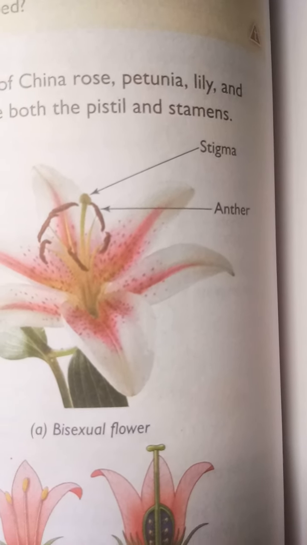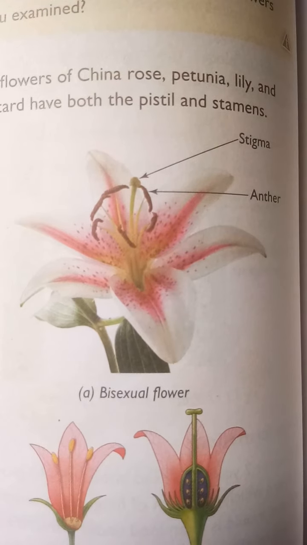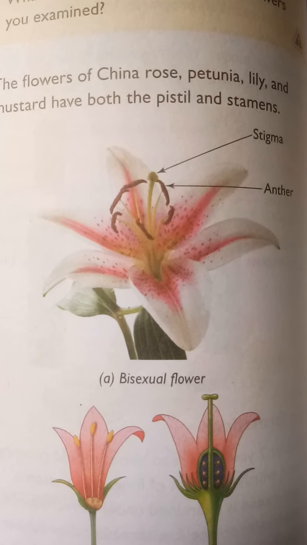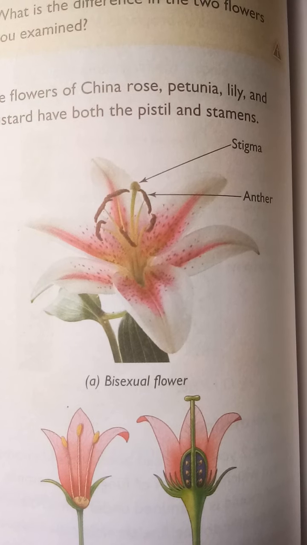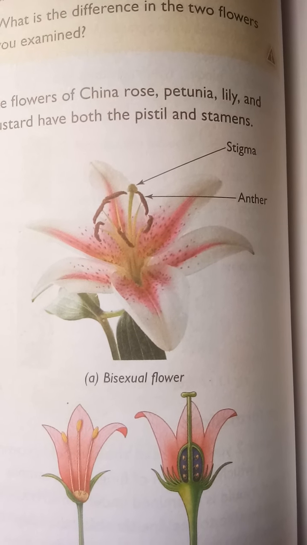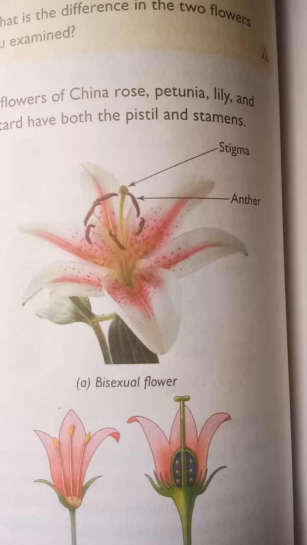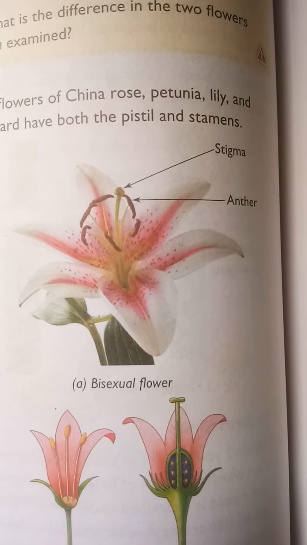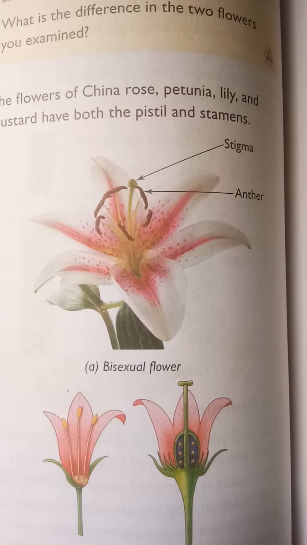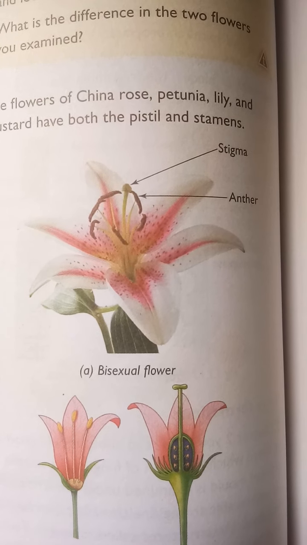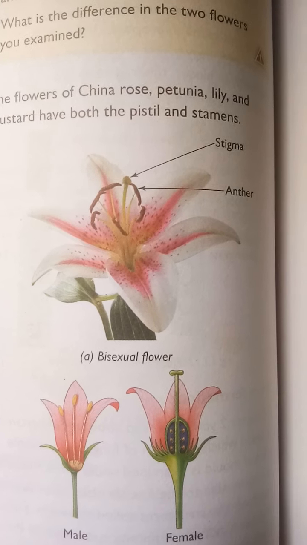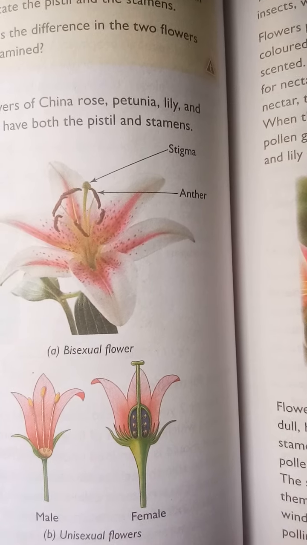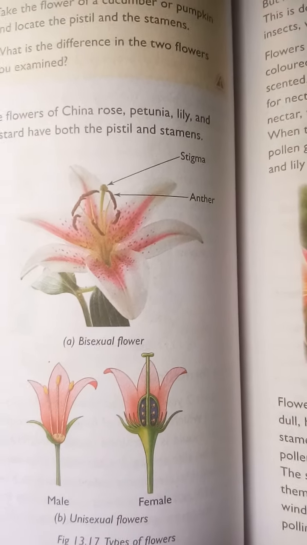I am giving some examples. Corn, papaya, and cucumber produce unisexual flowers, whereas mustard, rose, and petunia have bisexual flowers. Got my point? Unisexual flowers, bisexual flowers.